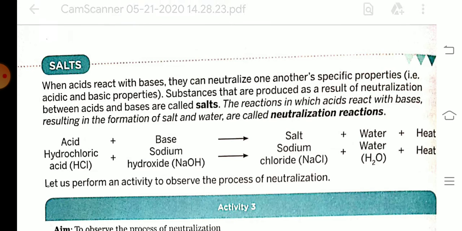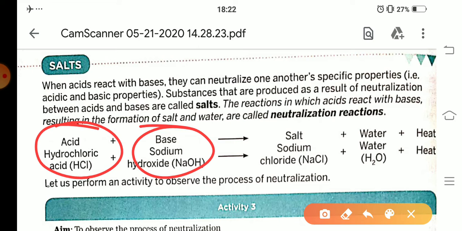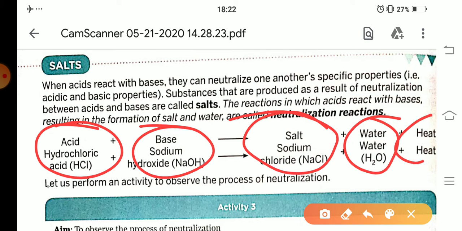What is salt? Generally, if anyone asks you what is salt: when acids react with bases, they can neutralize one another. Substances that are produced as a result of neutralization between acids and bases are called salts. Okay, means salt is formed after the reaction of acid and base. When acid and base react with each other, it forms salt, also water, and releases heat. Okay, this reaction is known as neutralization reaction.